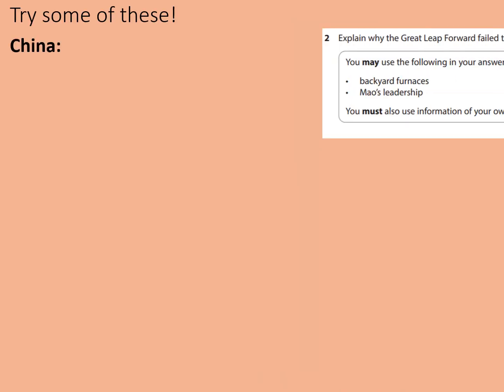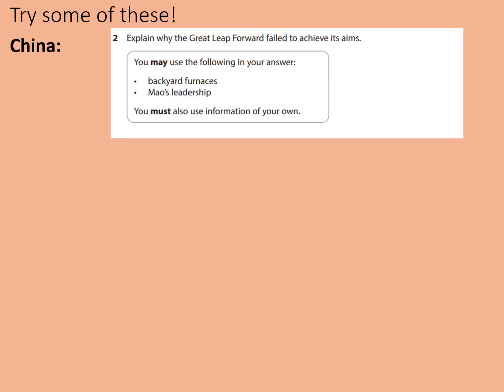If you're doing some other topics, you could always try some of these. China. This is something I definitely don't teach, but maybe you can answer it. Remember that the mark schemes I've been through and the techniques I've been through will be helpful for this style of question too. Explain why the Great Leap Forward failed to achieve its aims. You may use the following in your answer: backyard furnaces and Mao's leadership. You must also use information of your own.